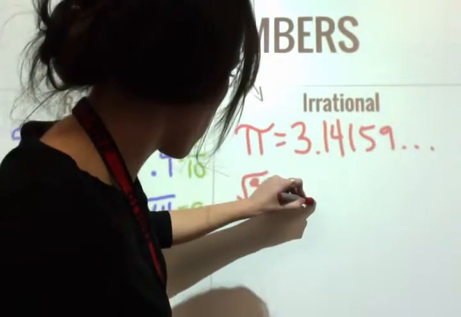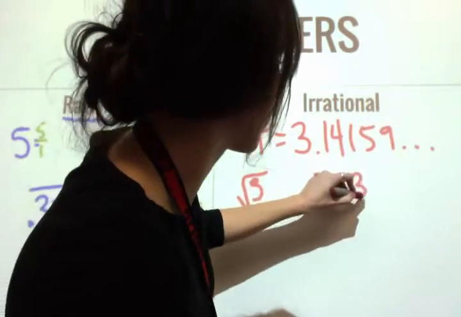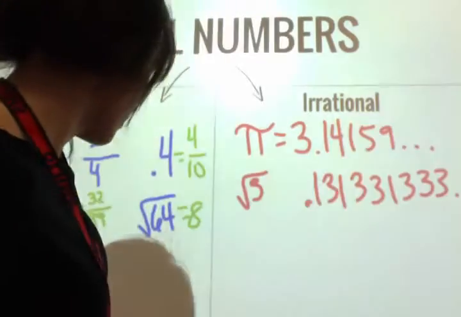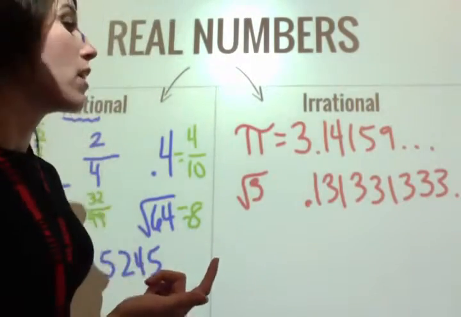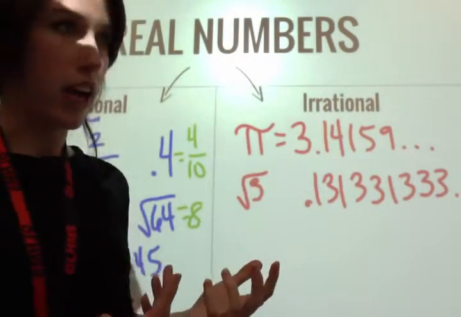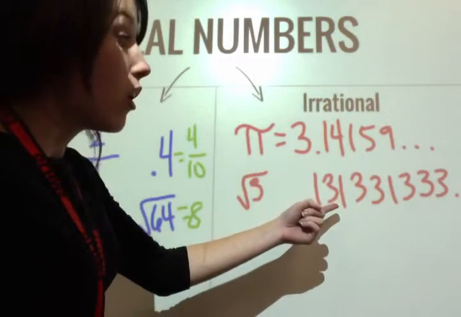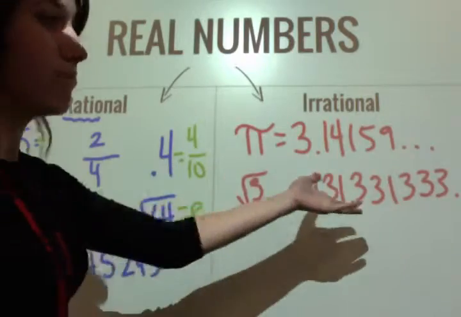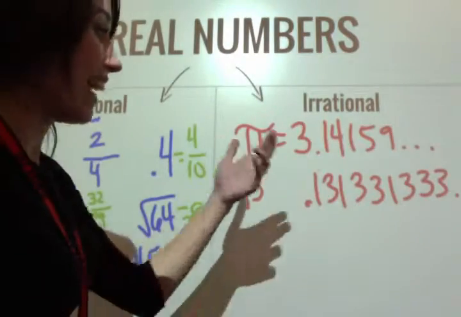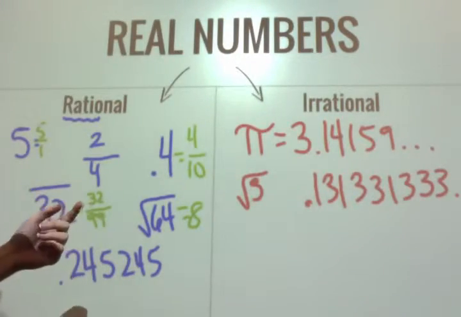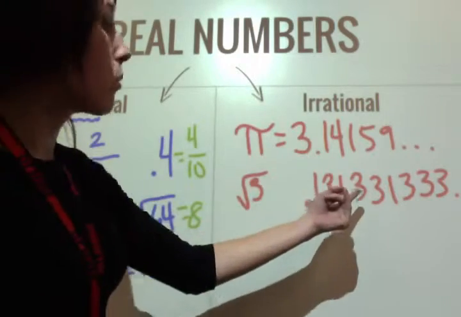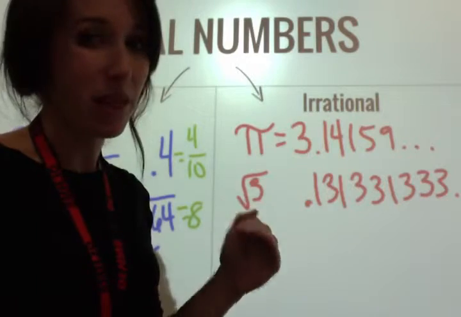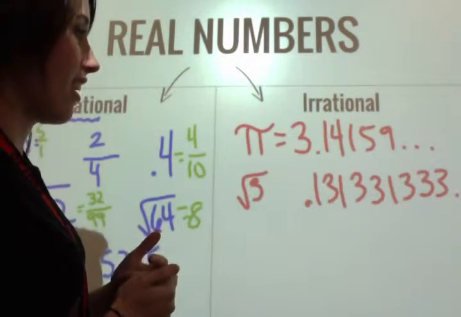What about 0.131331333? Well, this has a pattern to it. But you always have to go back to, can I write it as a fraction? We know a rule for writing fractions for terminating decimals. That doesn't fit here because it goes on forever. I know how to write fractions for repeating decimals. Well, what's repeating here? There isn't anything repeating. It's got a pattern, but it's not repeating. So it's not a rational number.